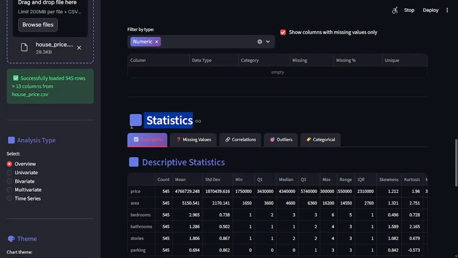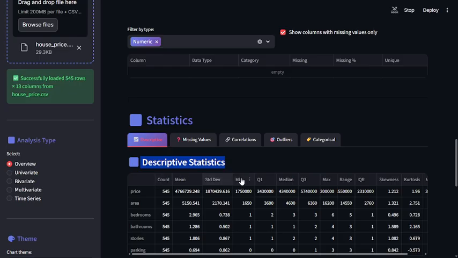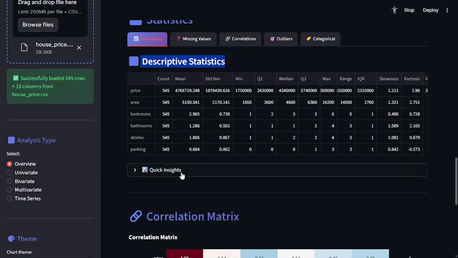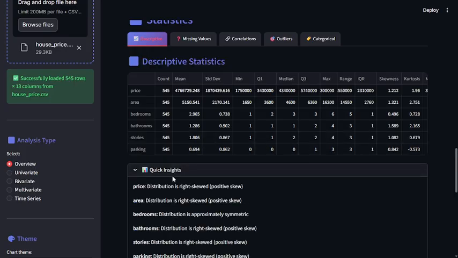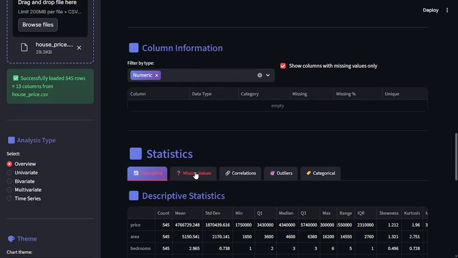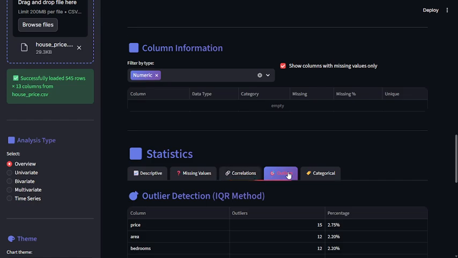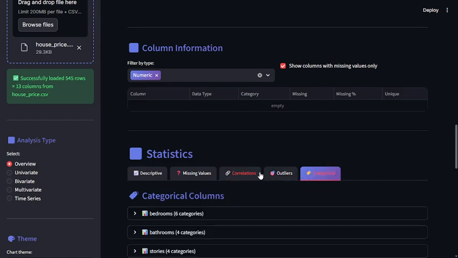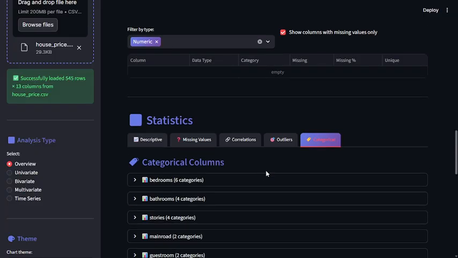You can also apply statistical analysis, descriptive analysis. It can check the count, mean, and standard deviations accordingly. Similarly, you can also check missing values, correlations, outliers, and categorical analysis too.